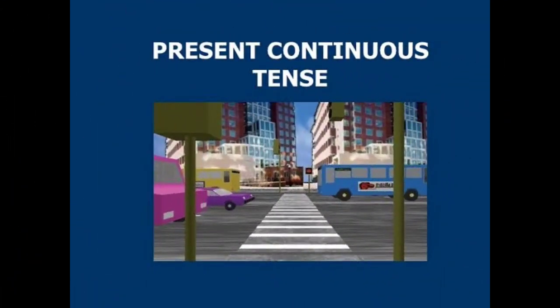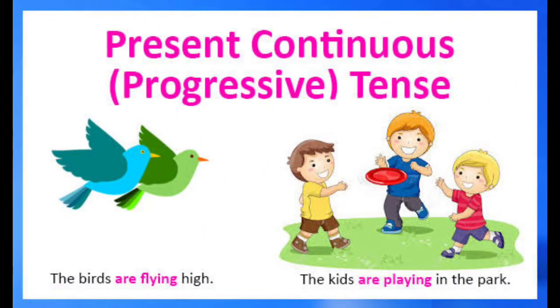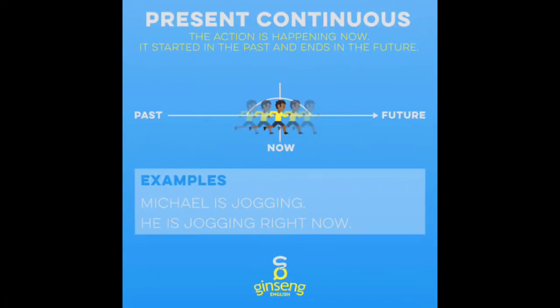Children, let's see the present continuous tense in detail with some more examples. Continuous tenses are otherwise known as progressive tenses. What is meant by present continuous tense? The action which is happening now, it started in the past and ends in the future. That is present continuous tense, children. Look at the picture here. The boy is running. That means the action is happening now and it started in the past, but it's now continuing and ends in the future. That is known as present continuous tense.